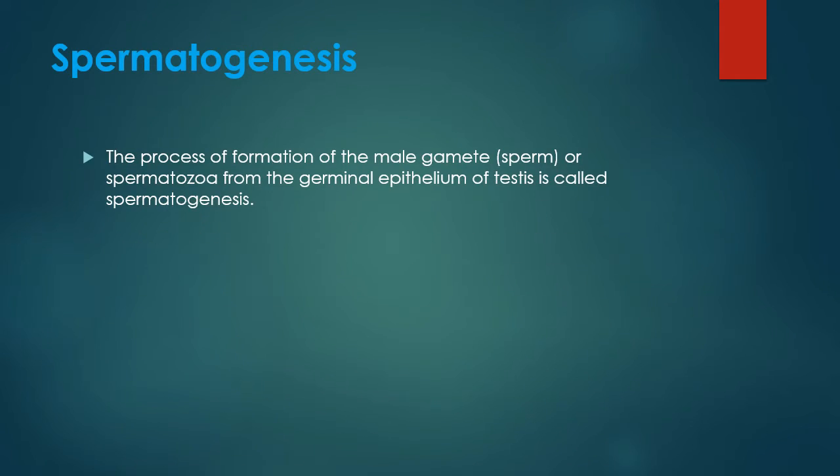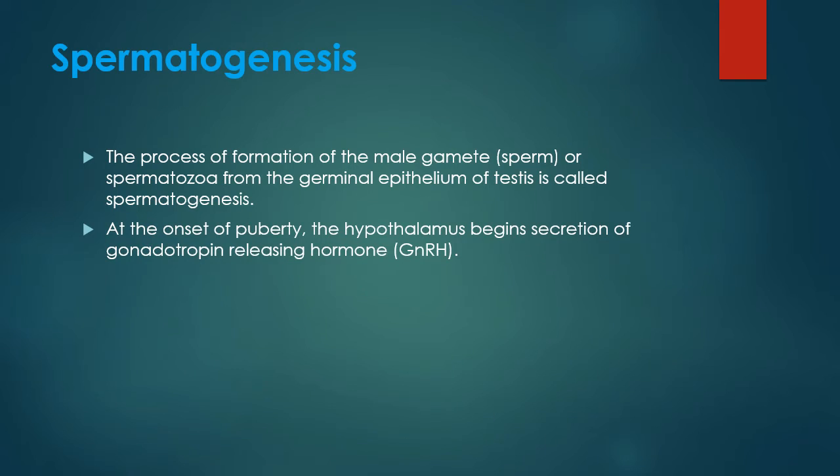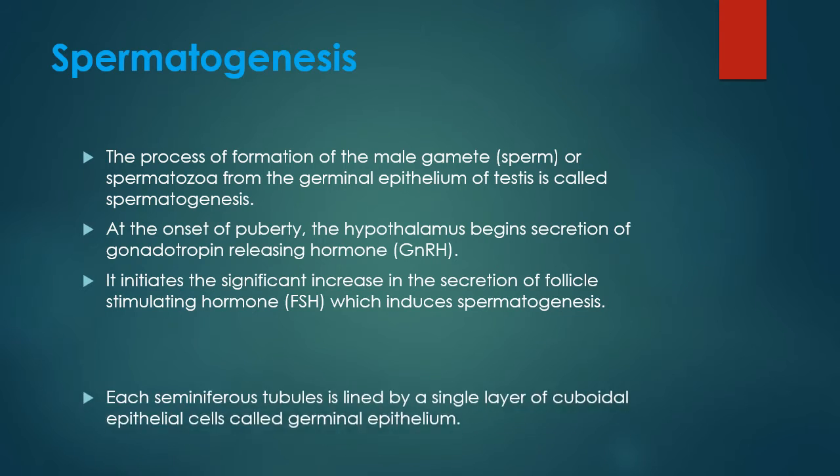Spermatogenesis. The process of formation of the male gamete, that is sperm or spermatozoa, from the germinal epithelium of testis is called spermatogenesis. At the onset of puberty, the hypothalamus begins secretion of gonadotropin-releasing hormone GnRH. It initiates the significant increase in the secretion of follicle-stimulating hormone FSH, which induces spermatogenesis.